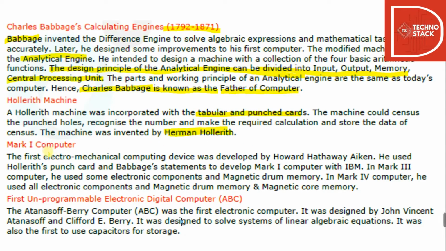Then it was the Mark I computer. The first electromechanical computing device was developed by Howard Hathaway Aiken. So it was an electromechanical device. He used Hollerith's punch cards and Babbage's statement to develop the Mark I computer with IBM. So with IBM you have to remember, and it used both Hollerith's principle and Babbage's thing, and it combined in the Mark I computer. In the Mark III computer, he used some electronic components and magnetic drum memory.